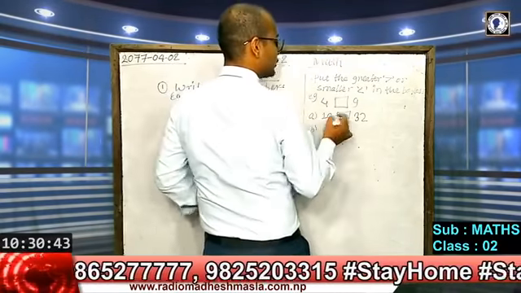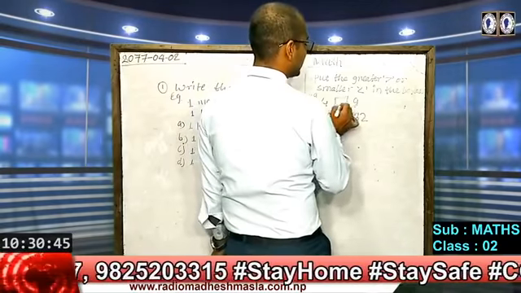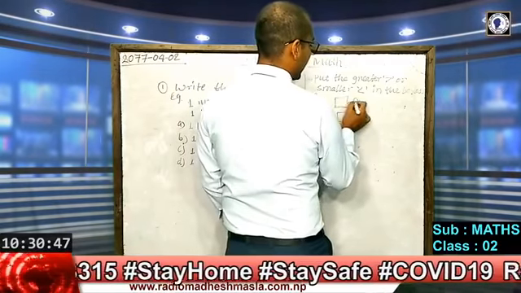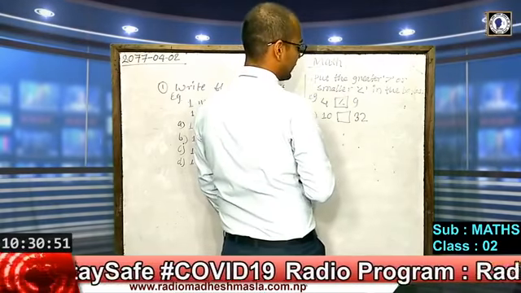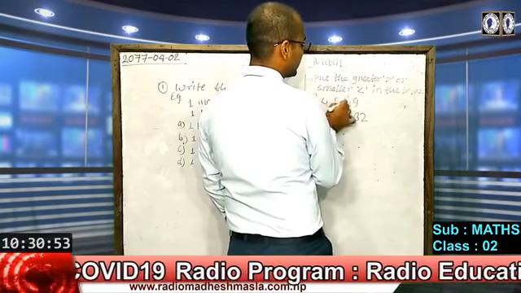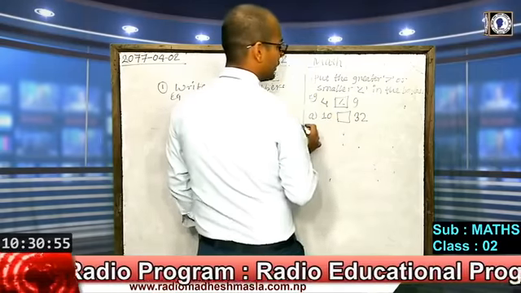Which one is greater in this? We should turn the symbol towards the greater. Here 9 is greater, so we turn the symbol towards 9. If 4 is greater, then we turn the symbol towards 4.